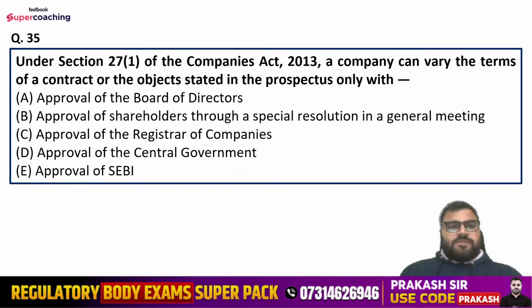Question number 35th is: under section 27, subsection 1 of the Companies Act 2013, a company can vary the terms of a contract or the objects stated in the prospectus only with, options are: approval of the board of directors, approval of shareholders through special resolution in a general meeting, approval of the registrar of companies, approval of the central government, or approval of the Securities and Exchange Board of India. Nilesh is saying option number B. Mansi is also saying option number B.